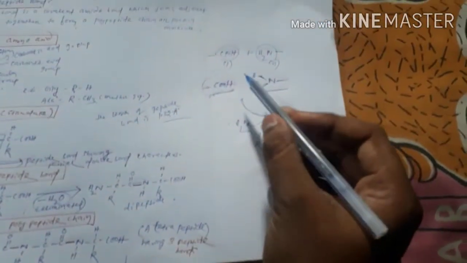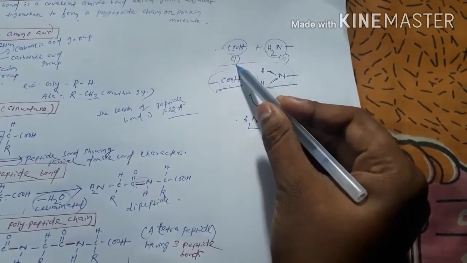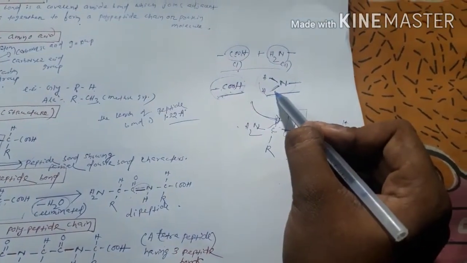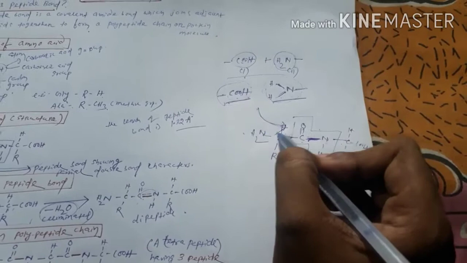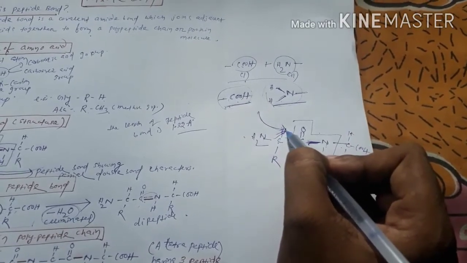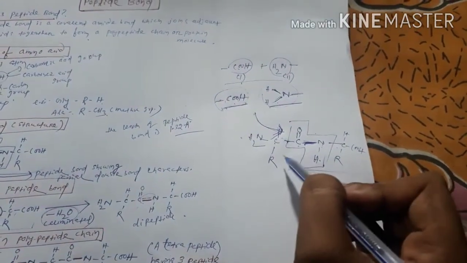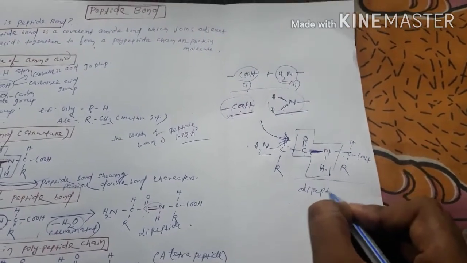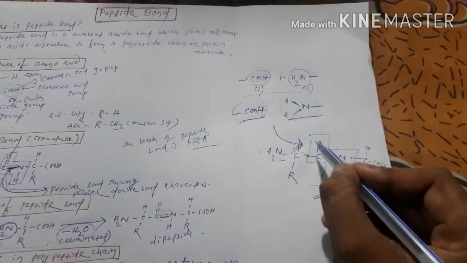So here I told you the COOH group, the carboxylic acid group of one amino acid, reacts with the NH2 group of another amino acid, and at the end of the reaction the product is called a dipeptide.